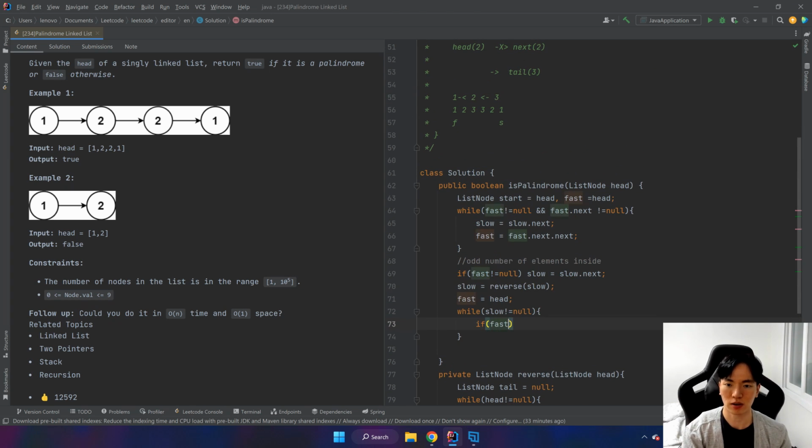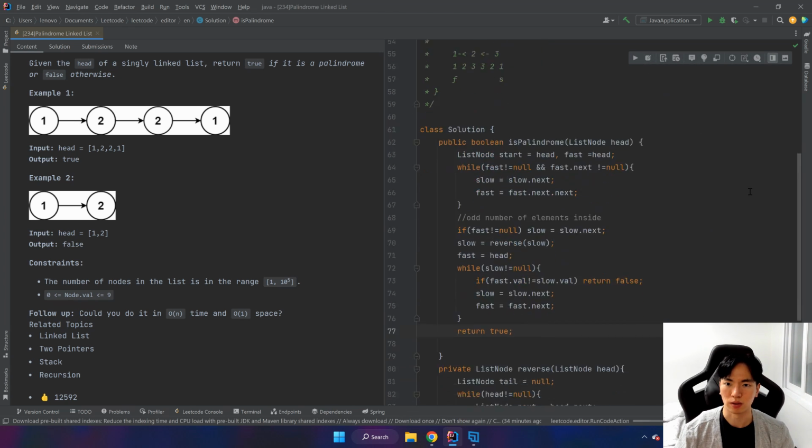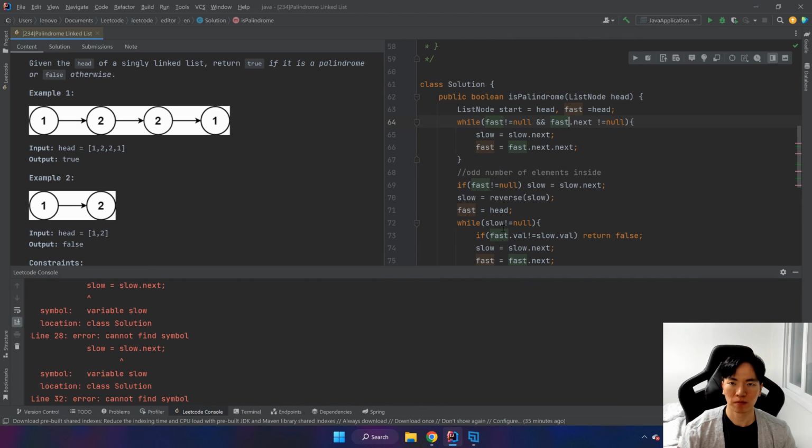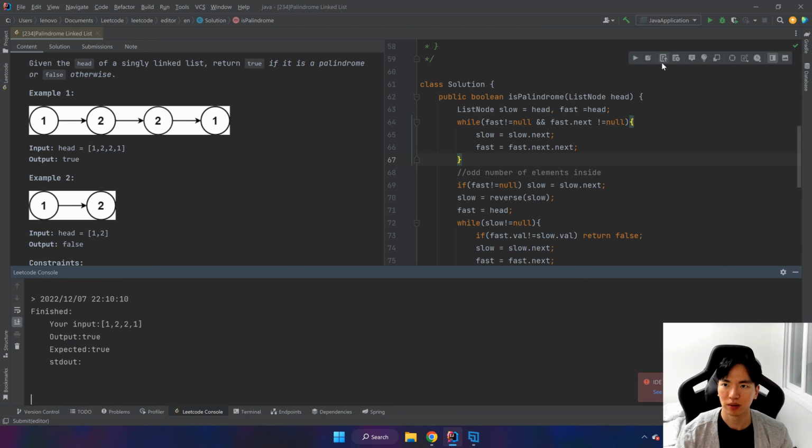If fast.val is not equal to slow.val, then that's when we know it's not a palindrome. If not, we move the pointers together. So fast equals fast.next. And if all this passes, we return true. So let's see. Oh wait, it's start. Freaking hell. I was wondering why. Okay, sorry for that. And submit.